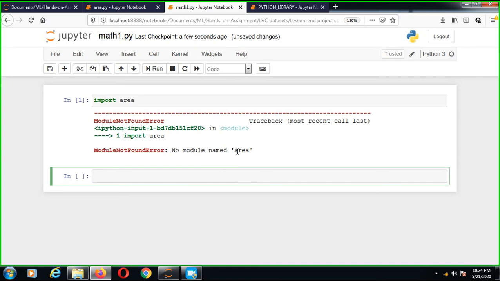Friends, what do we have to do to make a module? I am just using an example, creating things beside you. What is the criteria for creating a module? How can we access the module? The import statement can be used to import a module. It is the simplest and most common way to use a module in our code: import module name, module 1, module 2.